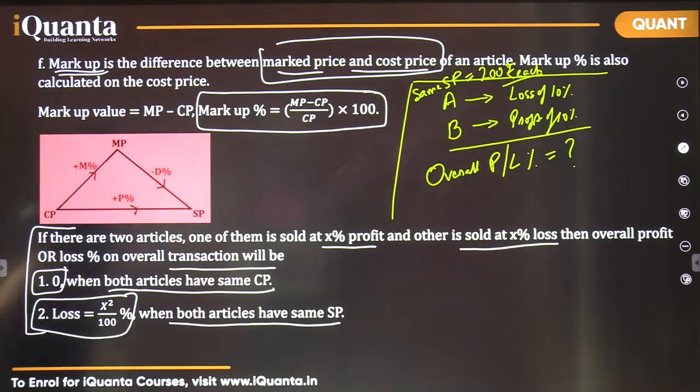In that case, it needs to be calculated. These are two specific cases here: if CP is the same or if SP is the same. If nothing is the same, we need to calculate only; there is no direct shortcut.